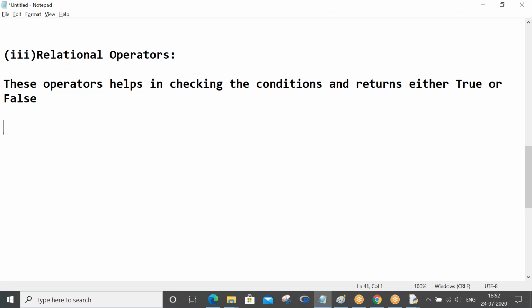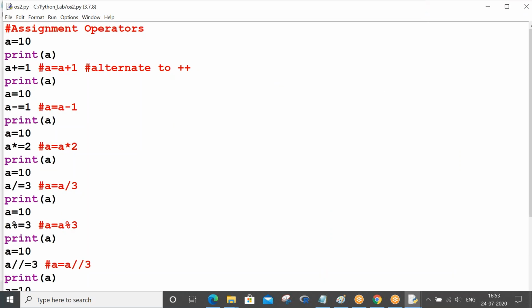So less than symbol, greater than symbol, less than or equals to symbol, greater than or equals to symbol, double equals to symbol, and not equals to symbol. So these all come under relational operators. So this is less than, this is greater than, less than or equals to, greater than or equals to, double equals to, and not equals to. They are very simple operators. Let me explain with an example.